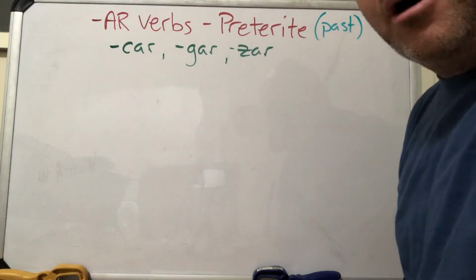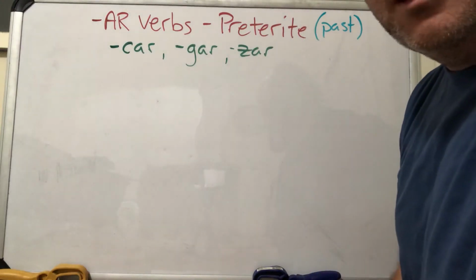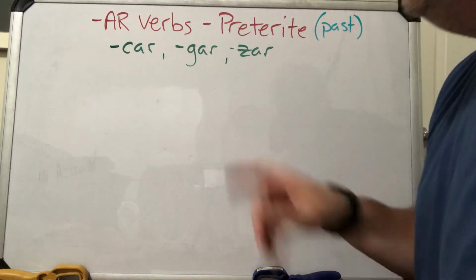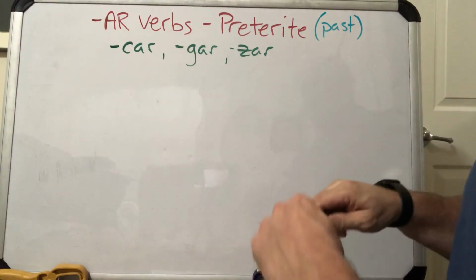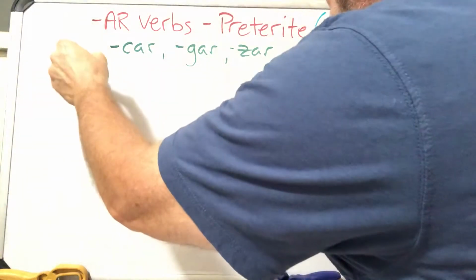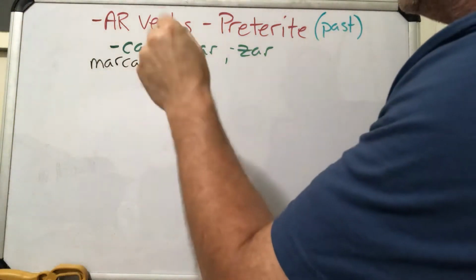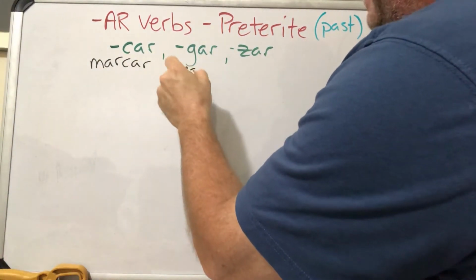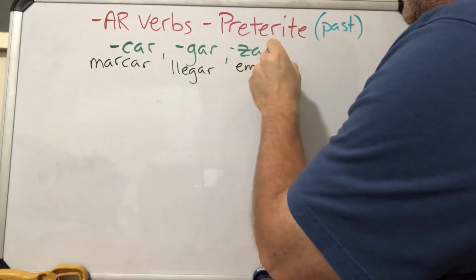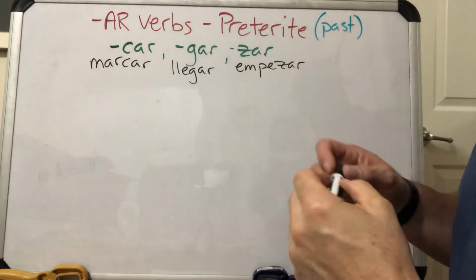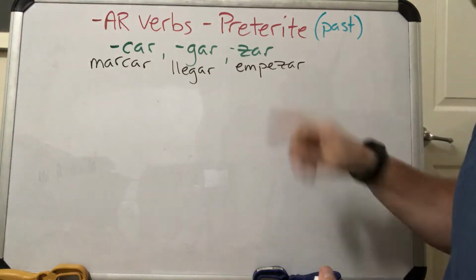Okay, muchachos, there are 3 AR verbs in the preterite tense that we have a pronunciation problem with. They're verbs that end in -car, -gar, and -sar. For example, we'll use marcar, which means to mark. In sports, it means to score, like to score a goal. We'll use llegar, that's to arrive. And then we use empezar, to start or to begin, okay? So those are just 3 examples of the verbs I'm talking about. Verbs that end in -car, -gar, and -sar, okay?